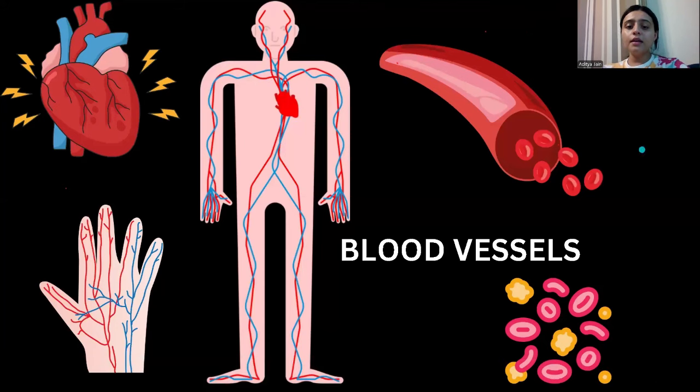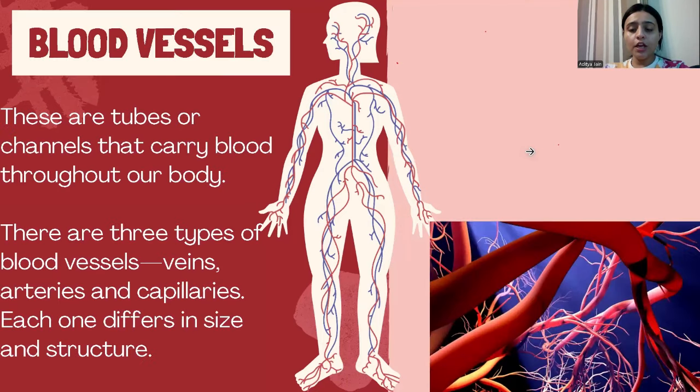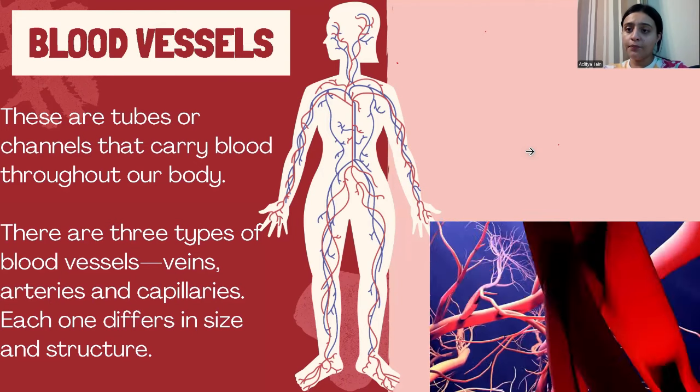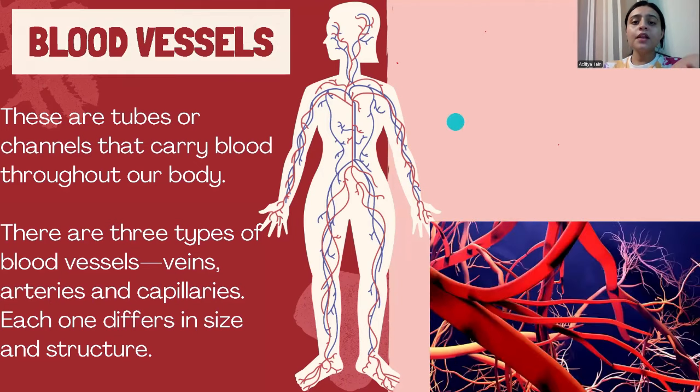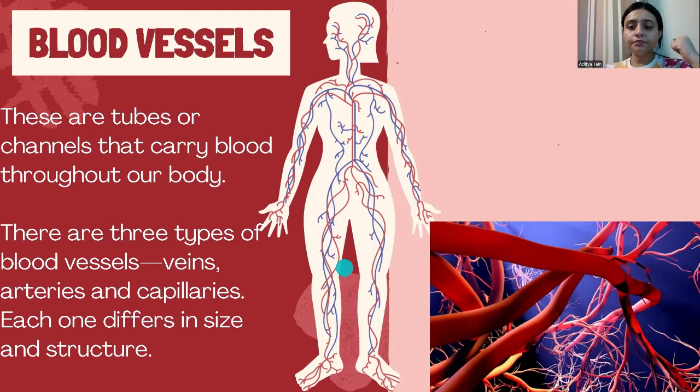As you can see, numerous blood vessels are shown on the screen. That is the heart, which is pumping, contracting and relaxing, contracting and relaxing. And these are the blood vessels. The thicker one is known as arteries and the thinner one is known as veins. But are these the only two blood vessels present in our body? Let us see. You can see the video showing the different blood vessels present, the whole network of blood vessels on the screen, right?